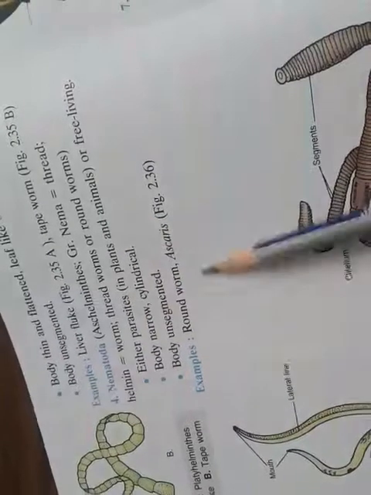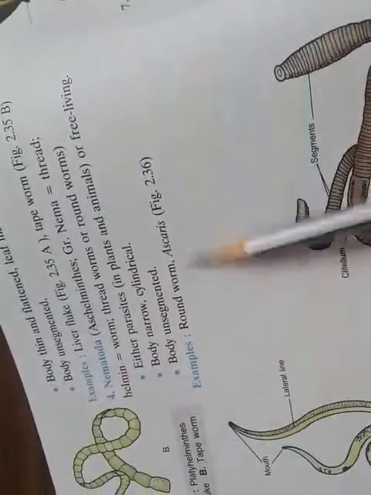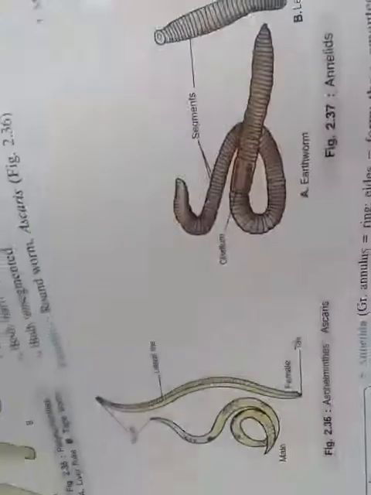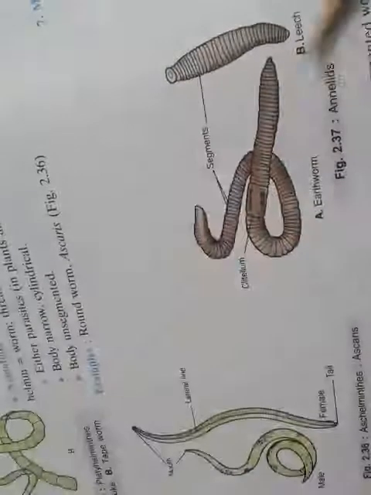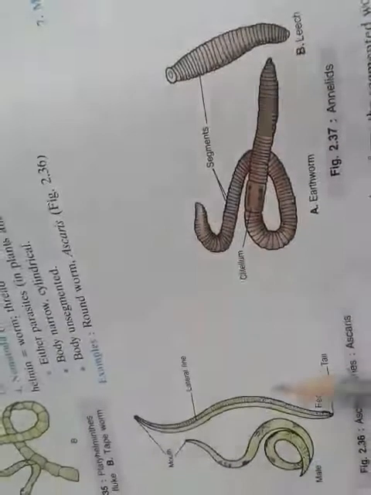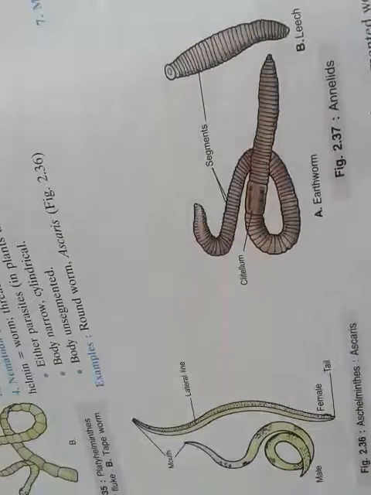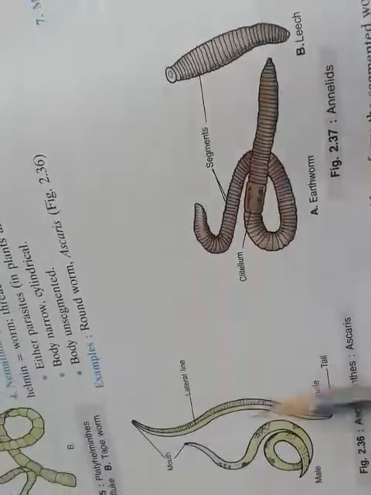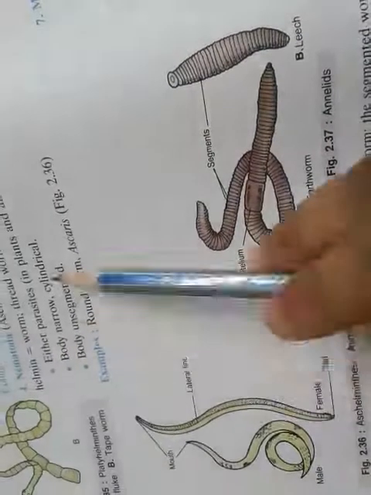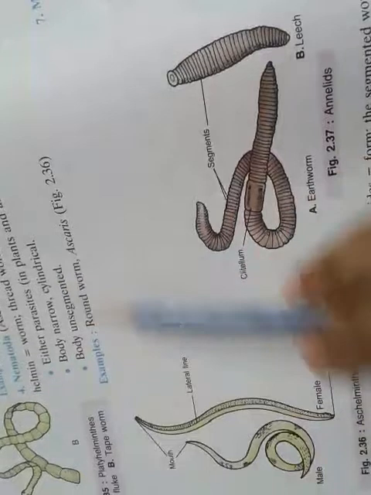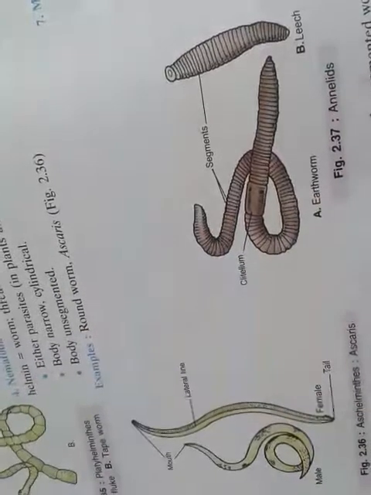The roundworm, Ascaris, is an example of Nematoda. The body is narrow and cylindrical, and unsegmented in the case of Ascaris.